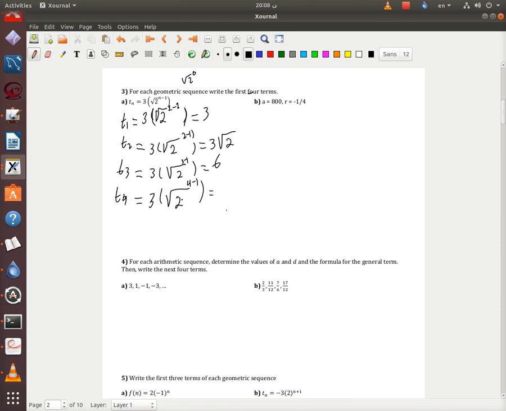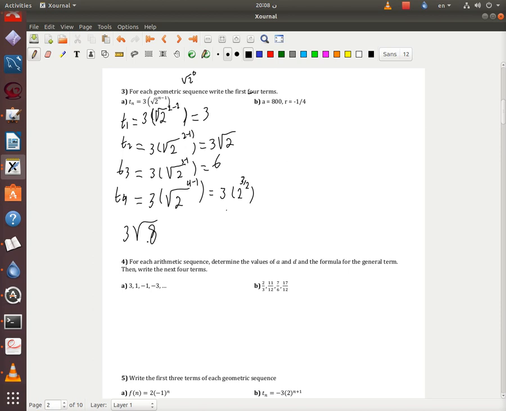So this is gonna be square root to the power 3. Square root to the power 3 is going to be 2 to the power 3 over 2, right? Do you remember this? This is a very important one. So it's gonna be 3 times the square root of 8. I'm gonna write it down because I'm gonna leave space here for you. You have very limited space. So it's gonna be 3 square root of 8.